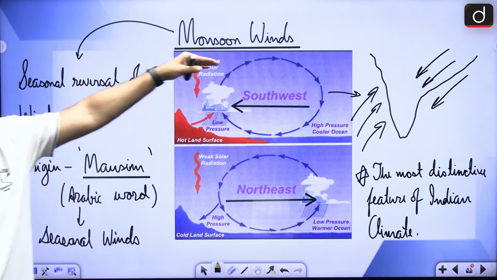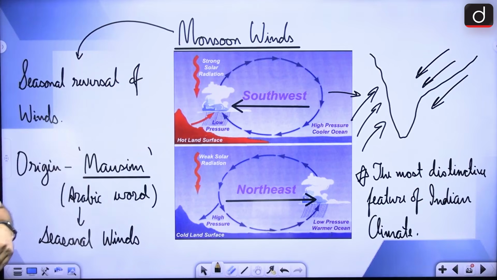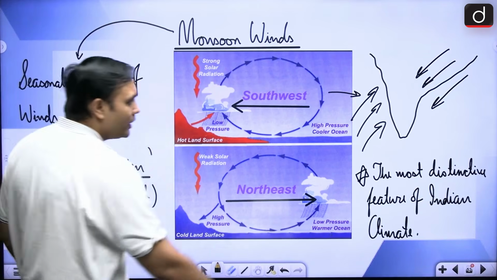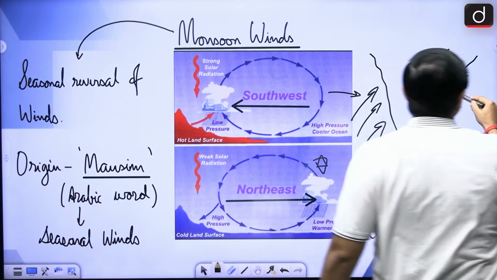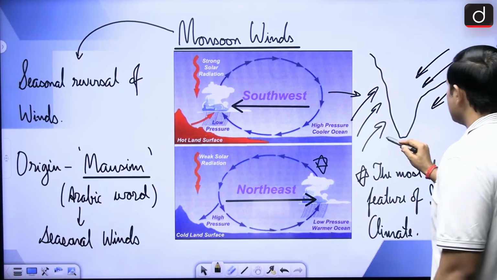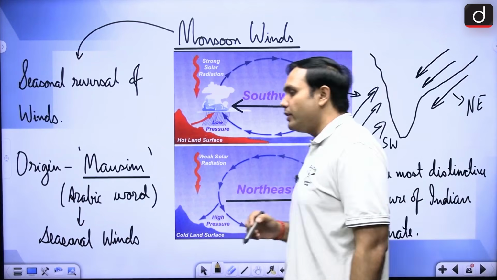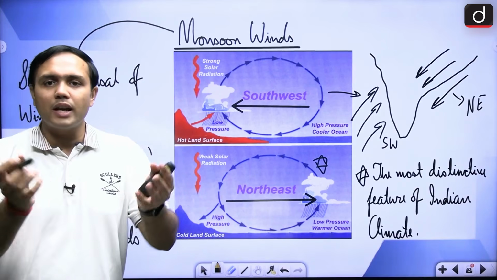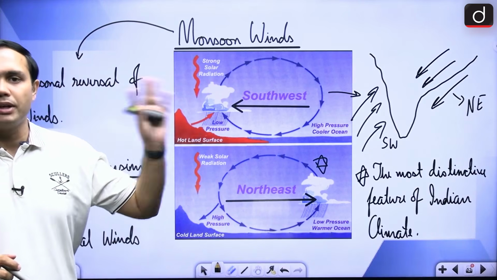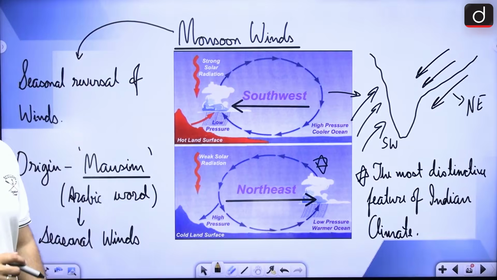When it is retreating back, it is known as northeast monsoon. So this is northeast monsoon, this is southwest monsoon. In fact, it is such a distinctive feature of Indian climate that our whole climate is known as monsoon type climate. So it's a very, very important section.